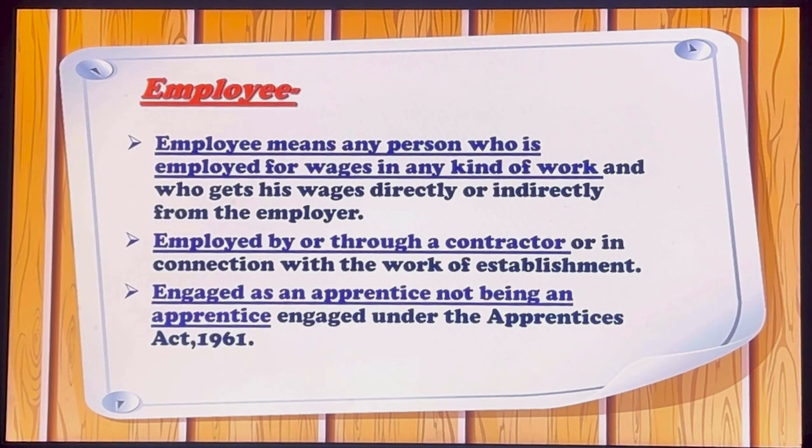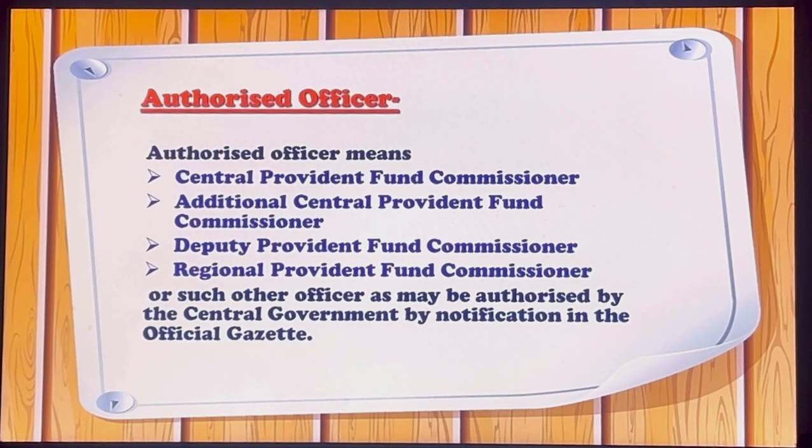Now, who is employee? Employee means any person who is employed for wages in any kind of work and who gets his wages directly or indirectly from the employer. Employed by or through a contractor or in connection with the work of establishment, and engaged as an apprentice, not being an apprentice engaged under the Apprentice Act. Employees working as an apprentice in any organization, but they are not covered under Apprentice Act are also known as employee. Who is authorized officer?